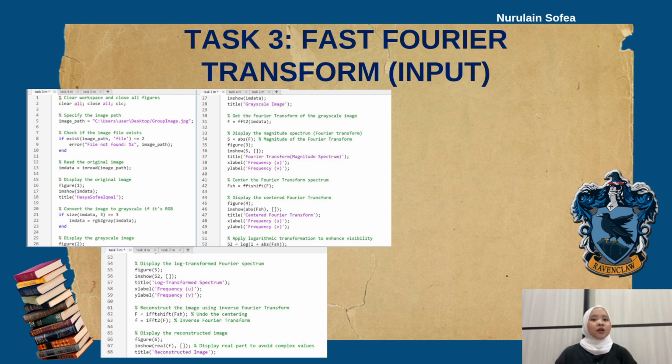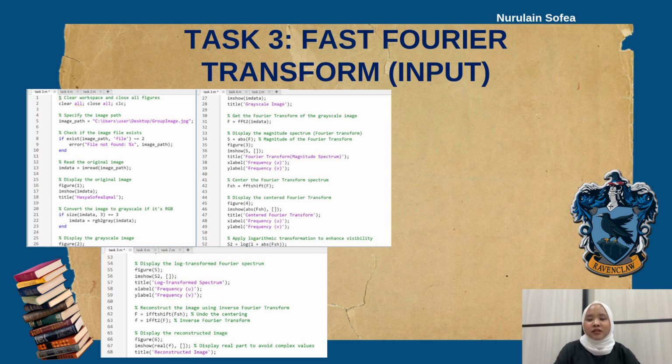In task 3, I will explore how we can convert an image from the spatial domain to the frequency domain and back using the Fourier transform. I will walk through each step of the MATLAB code to explain how it works and how it relates to the signal and system theory.